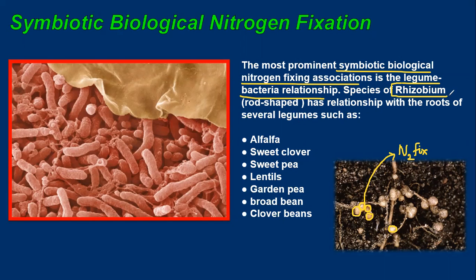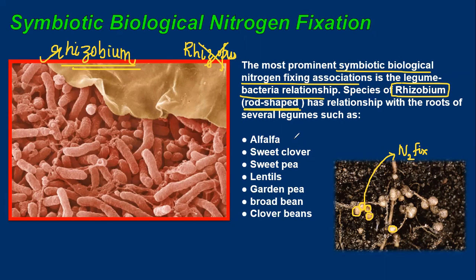Species of Rhizobium. What is Rhizobium? It is a rod-shaped symbiotic nitrogen fixing bacterium. It's Rhizobium, not Rhizopus. Don't get confused between Rhizopus and Rhizobium.